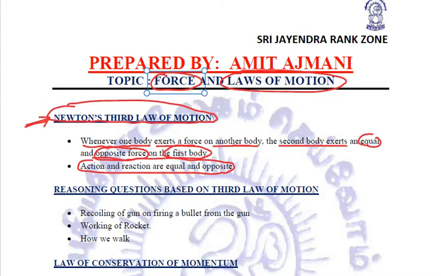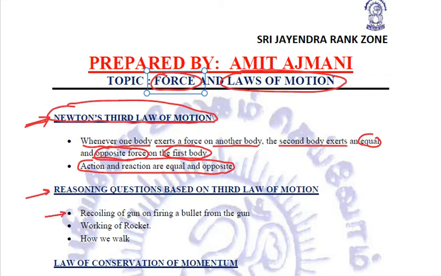The more force you apply, the more force with which you will come backward. So this is Newton's third law of motion. There are so many places where this law is applicable. Let us try to relate a few cases.